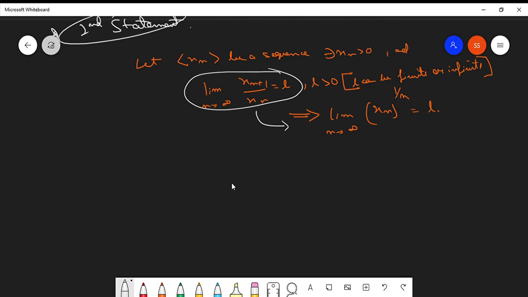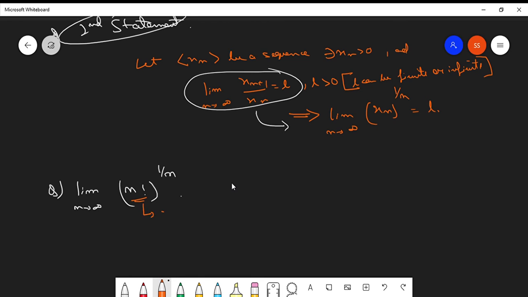Okay. So suppose, let's say the question: limit n tends to infinity. Here we are not given this as a sequence; here we are given a normal limit, a single term limit. So you are given n factorial whole to the power 1 over n. How to solve this? So this is your xn, right?